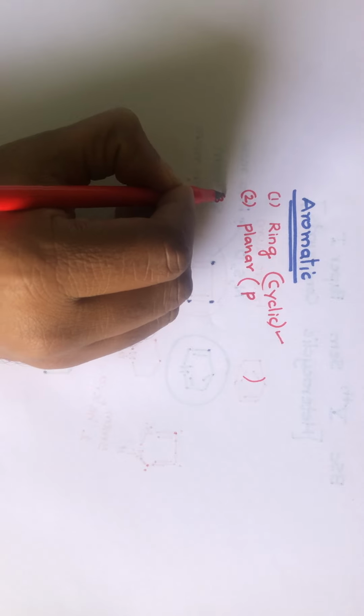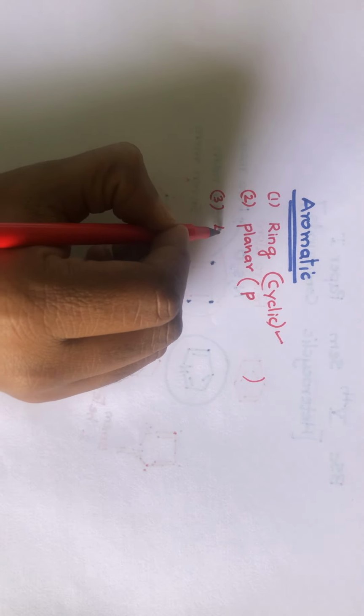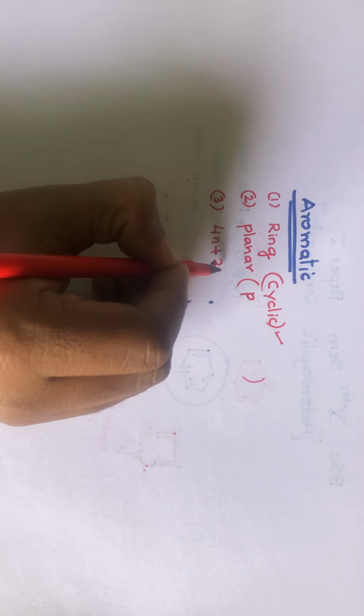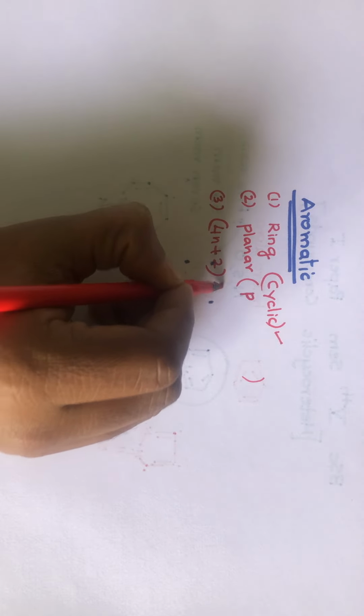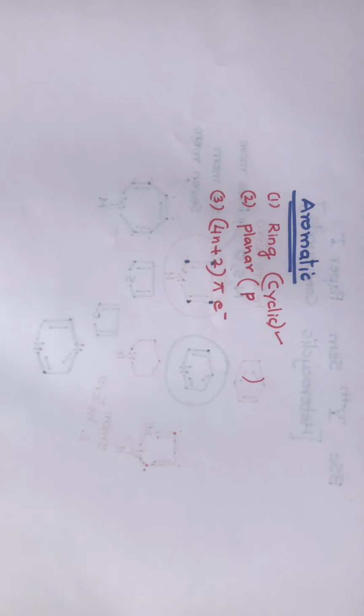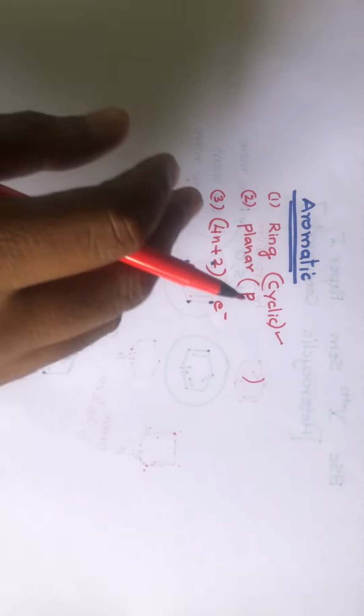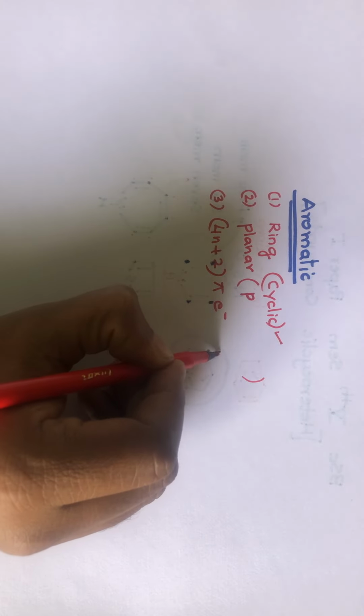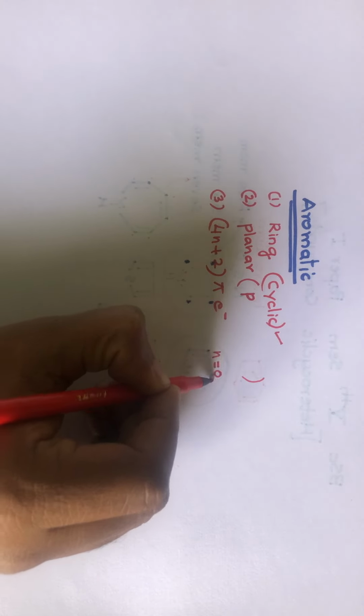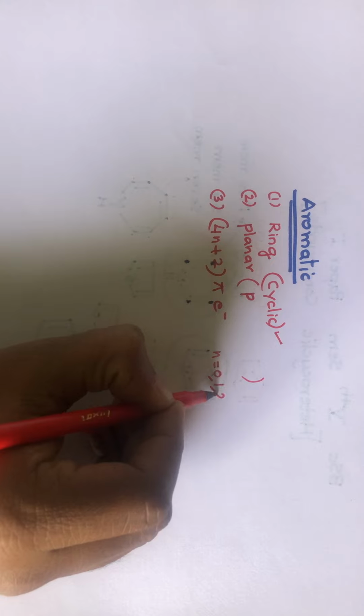Another condition is it should have 4n plus 2 pi electrons, where n may be 0, 1, 2, and so on.